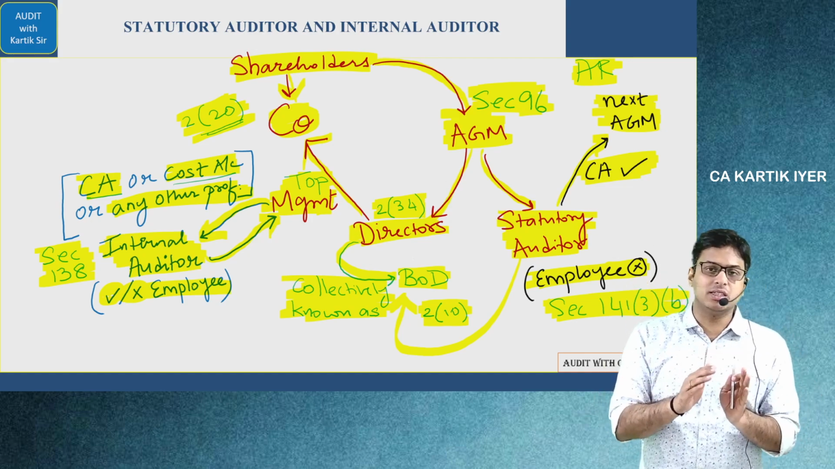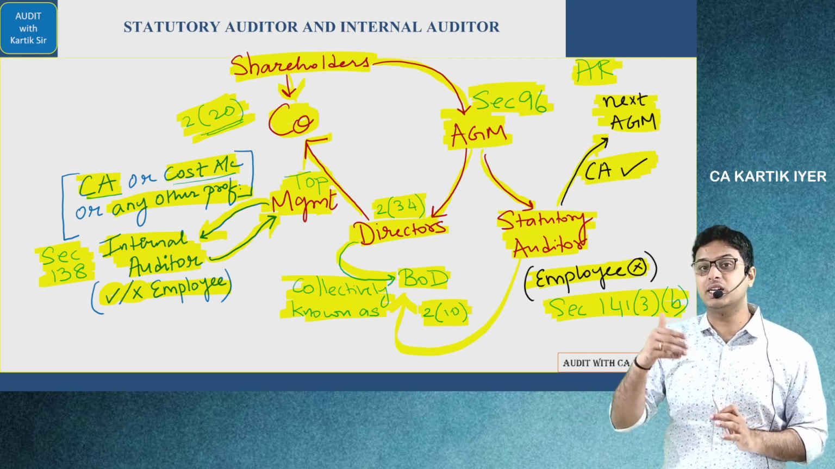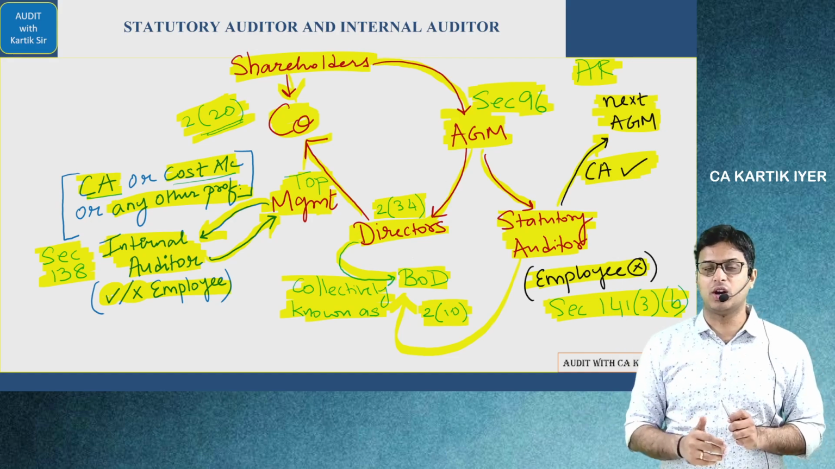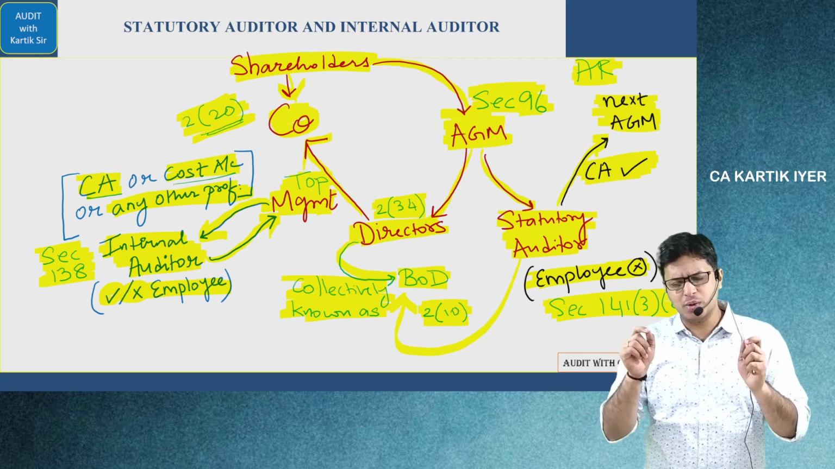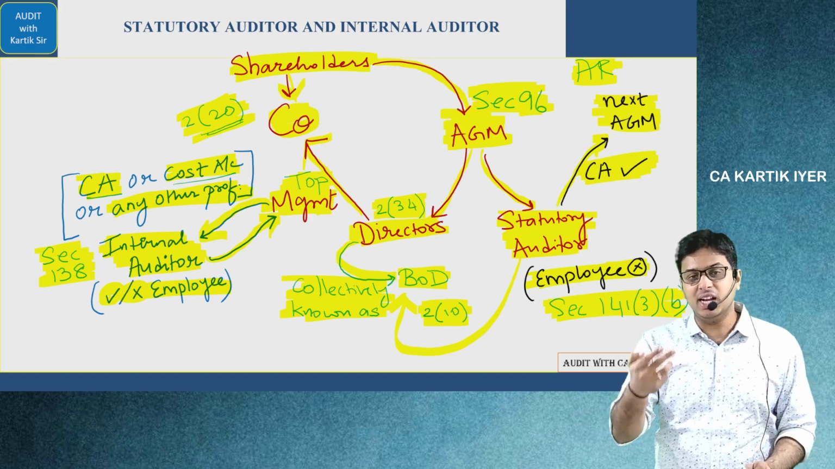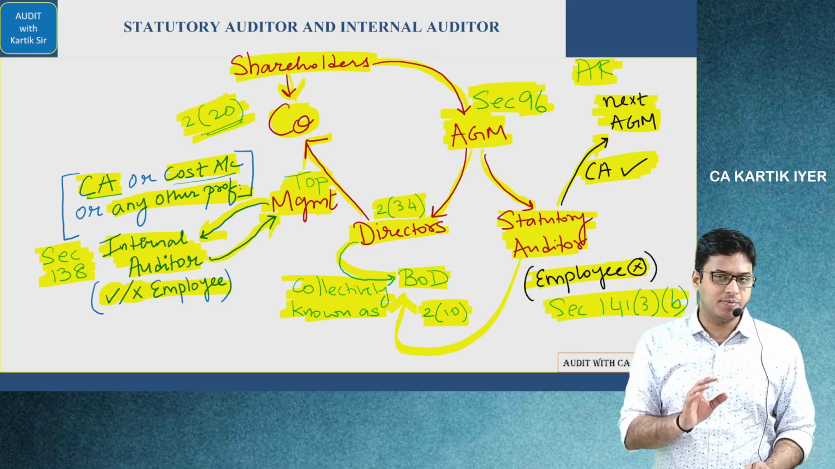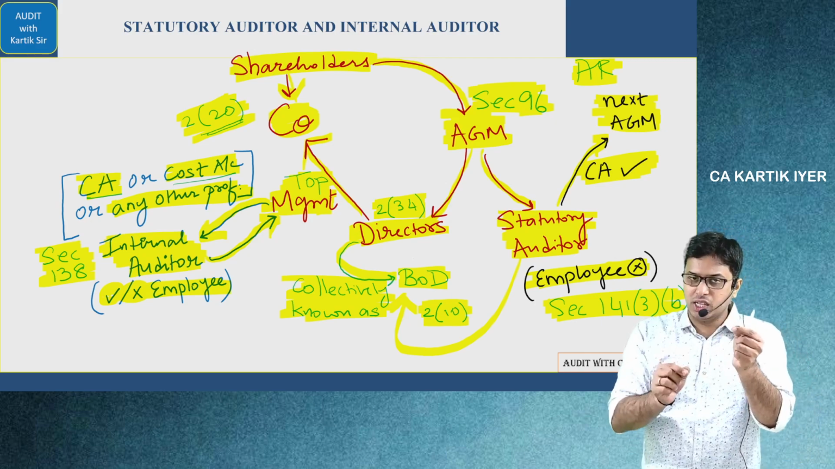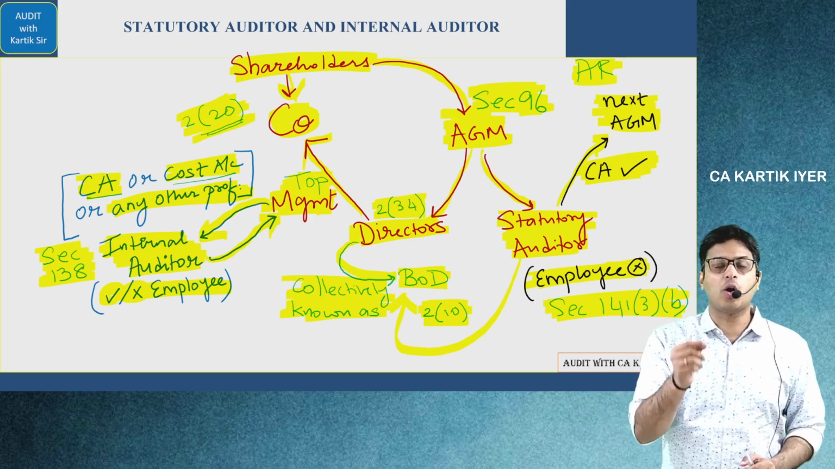The directors here run the company, but whether they are running the company properly or not, whether they are presenting a true and fair view in the financial statements or not, that will be checked by the statutory auditor. Statutory auditor has to be a CA. He can never be an employee of the company. The fact that he can never be an employee is given in section 141, subsection 3, clause B. The statutory auditor is appointed in one AGM. He will report to the shareholders in the next AGM. The statutory auditor will give an audit report.